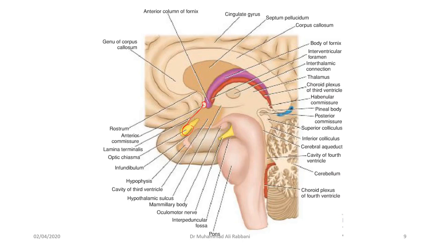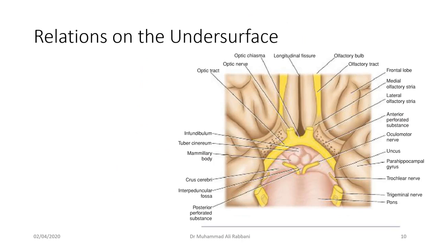In the next slide, I will show you the inferior view. This is the lamina terminalis, and here is the hypothalamic sulcus. You can see this is the hypothalamic sulcus. By these lines you are gradually forming the boundaries of the hypothalamus. This is the area that bounds the structures of the hypothalamus. The hypothalamus is gray matter, and it contains different nuclei which we will see shortly. So this is the undersurface of the hypothalamus.